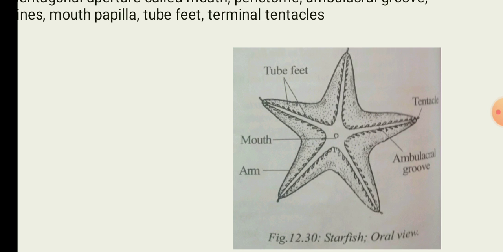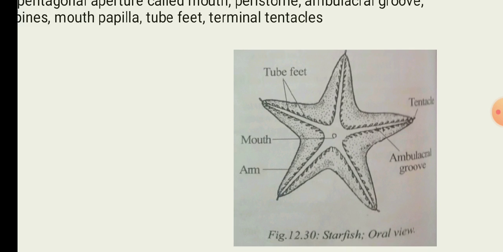So these are the different parts of the oral surface. So once again we will just revise.